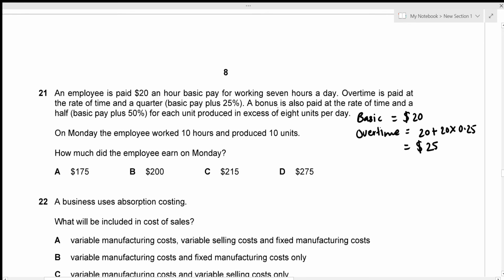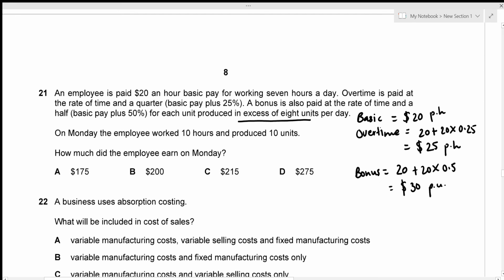And we also have bonus. So bonus is also paid at the rate of time and a half, which means basic pay plus 50%. So I'm just going to calculate bonus as well. So bonus is going to be 20 plus 20 into 0.5, which is $30. So these are per hour, right? So I'm just going to write PH. So this is also per hour, but this is per unit. Per unit, but in excess of 8 units.